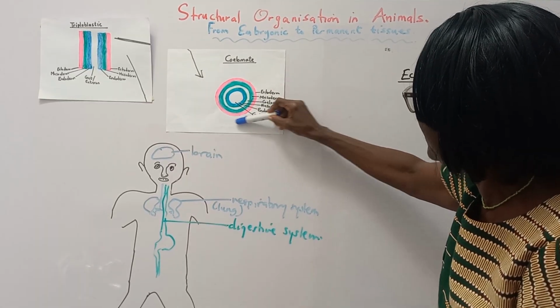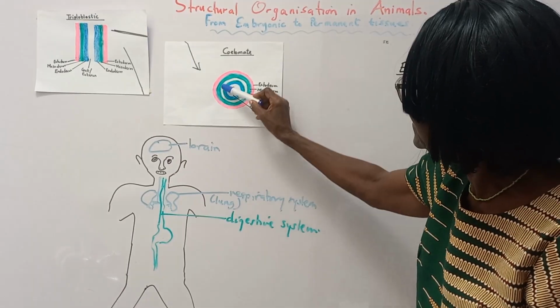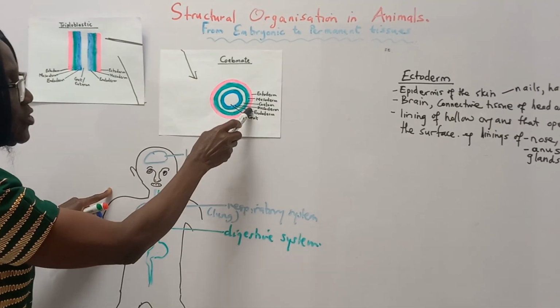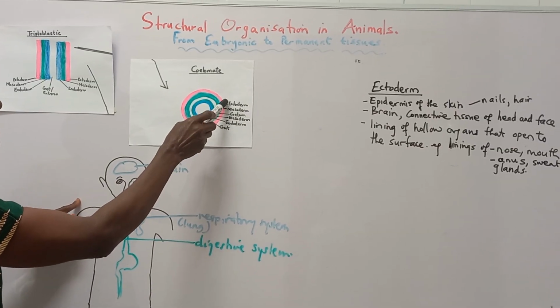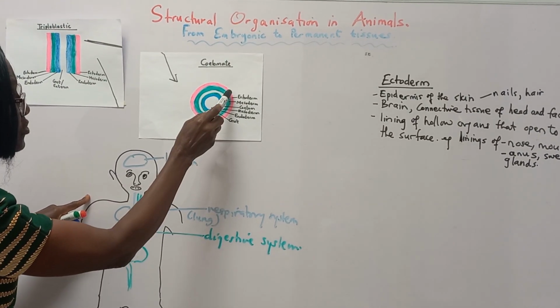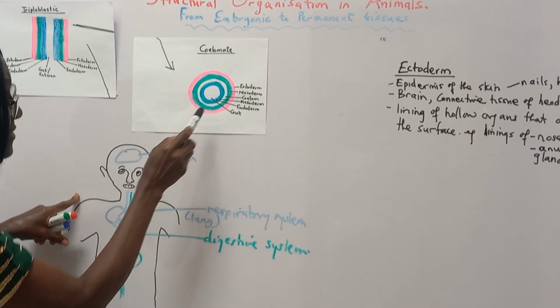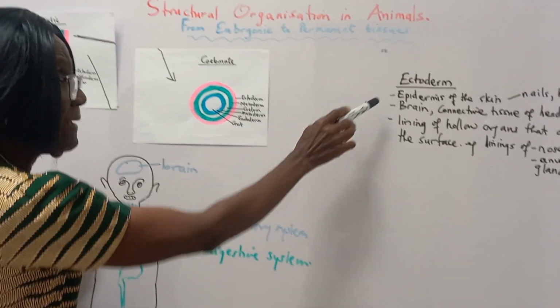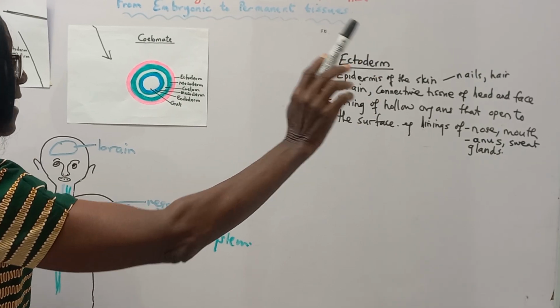Now, this coelomate is this human being. This is how this human being was in the embryo. So the ectoderm, what does the ectoderm become in the human being or in the mammal? The ectoderm, you can imagine, becomes the skin, and it's the epidermis of the skin that forms nails, hair, etc.